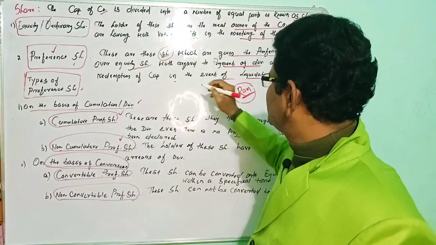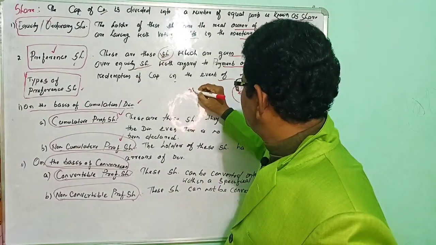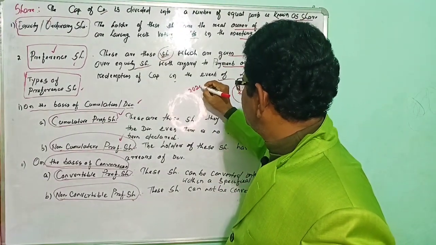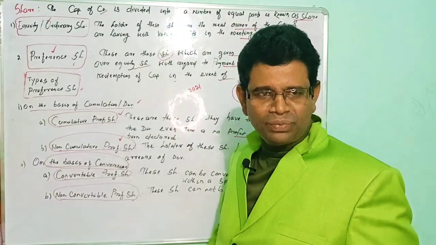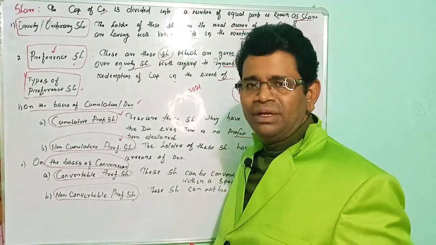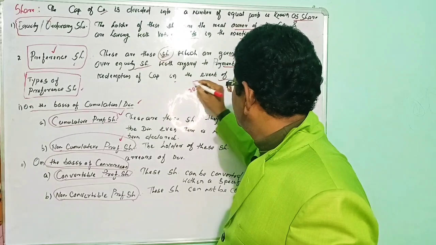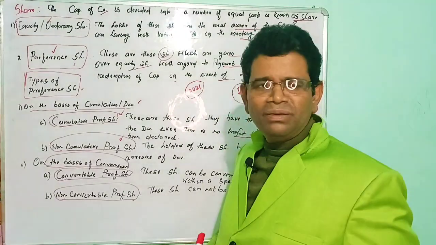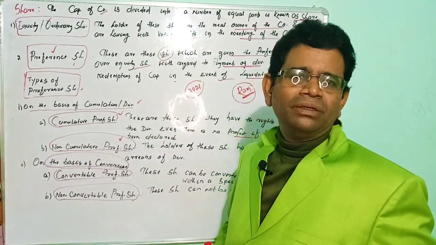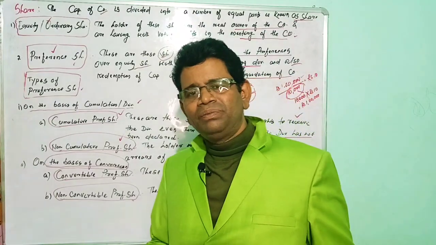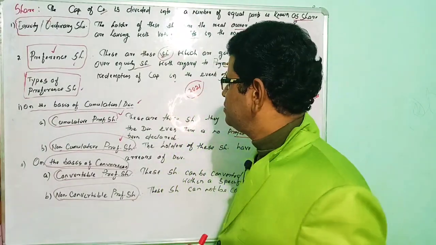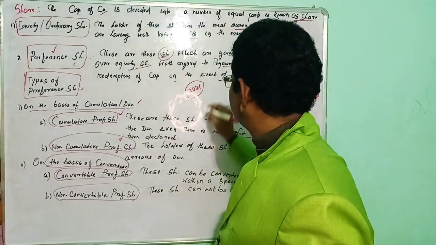For instance, let us take an example. Suppose in 2021 there is no profit. A company has not earned any profit. If profit is not there, the company is not in a position to pay the dividend to the shareholders.